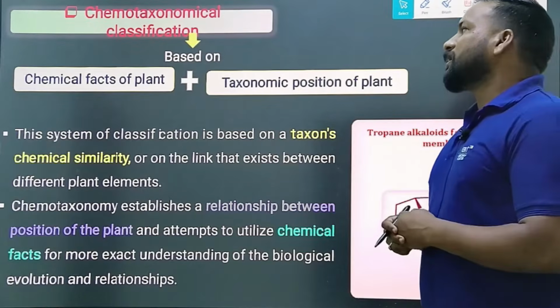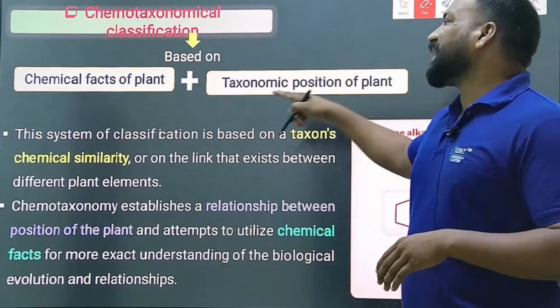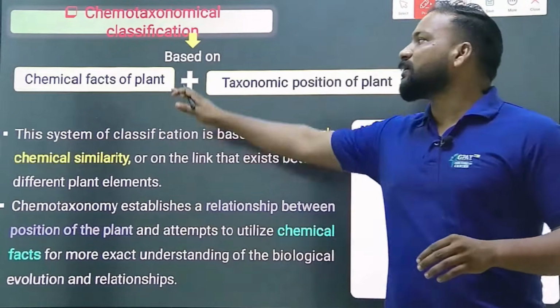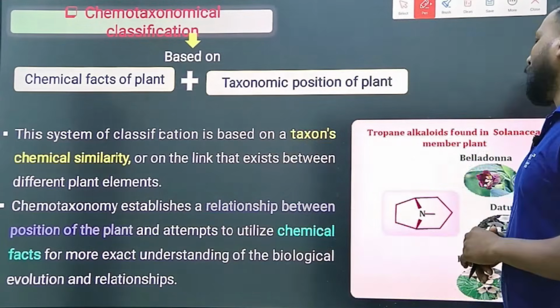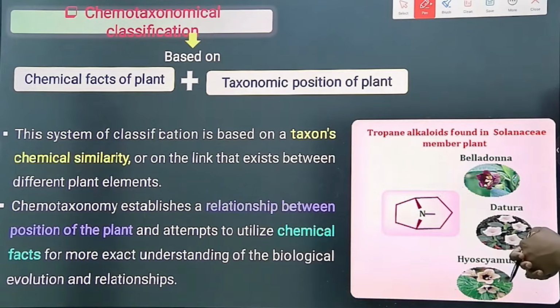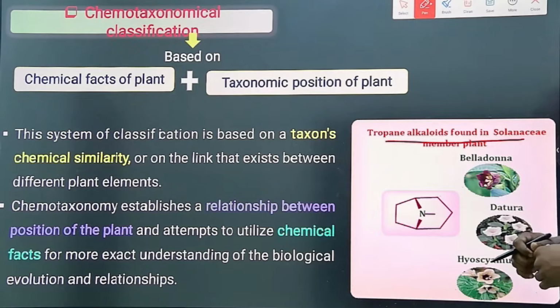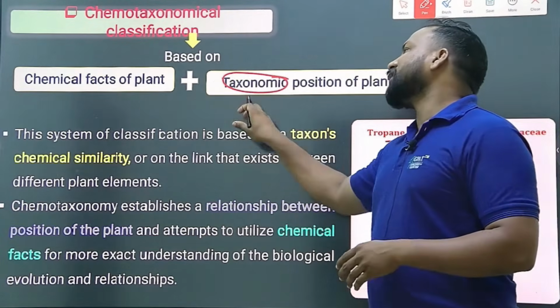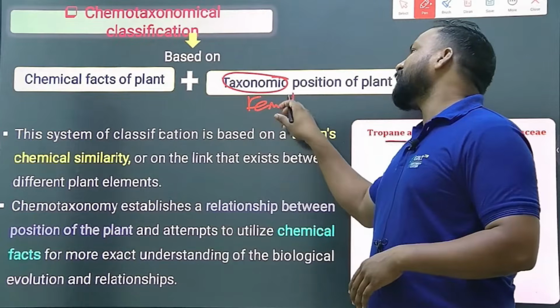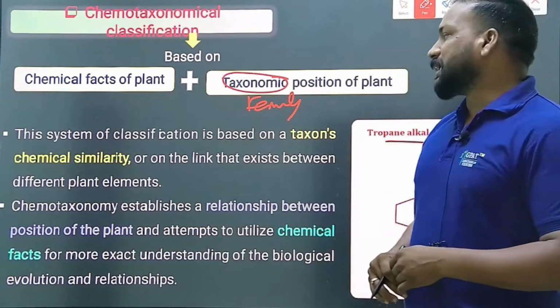Next, chemotaxonomic classification, we already discussed that. Chemotaxonomical classification combines the chemical constituents of the plants and the taxonomic position of the plant. You can see here, tropane alkaloids are found in Solanaceae plants, which means taxonomy here is nothing but a family. Taxonomic feature means family, whereas chemical constituents means, let me tell you an example.